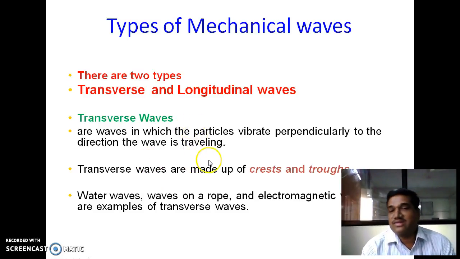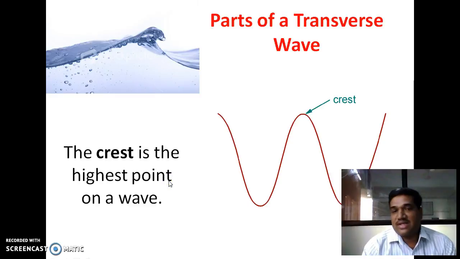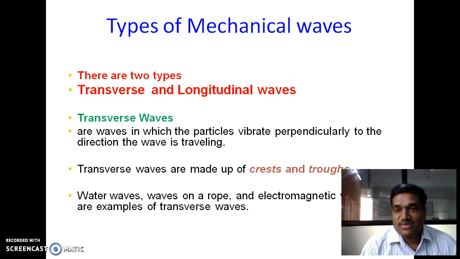Transverse waves consist of crests and troughs alternately. Water waves, waves on rope, electromagnetic waves are the best examples of transverse waves.